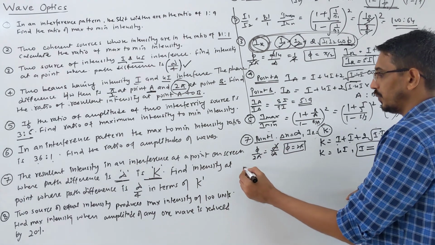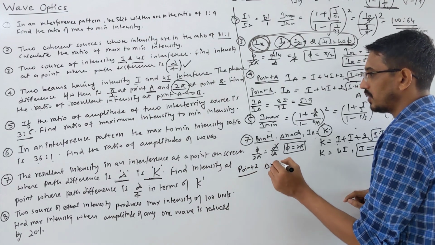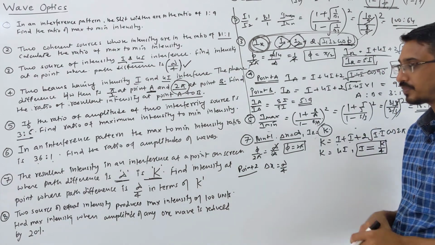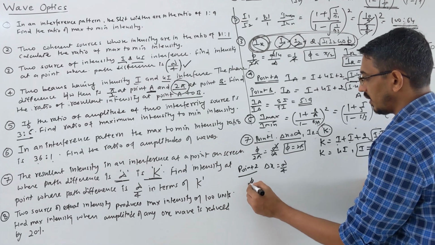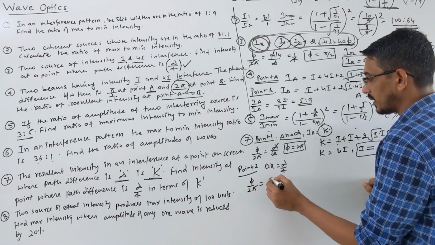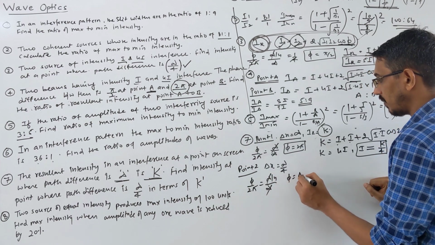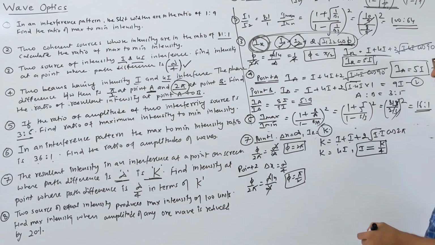Now look at point 2. Some other point is given, where the path difference is given as lambda by 4. There we have to find intensity. Let's find the phase difference. Phi upon 2 pi should be equal to del x by lambda. Del x means lambda by 4, so lambda gets cancelled. So phi comes to pi by 2. The phase difference is 90 degrees.